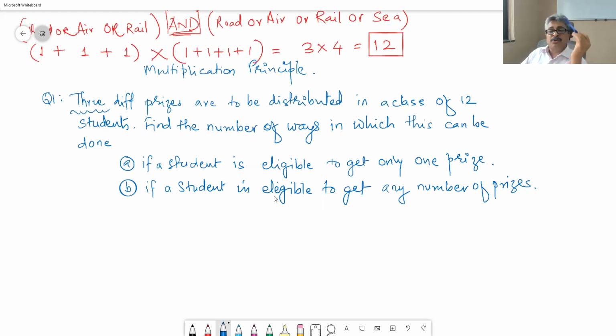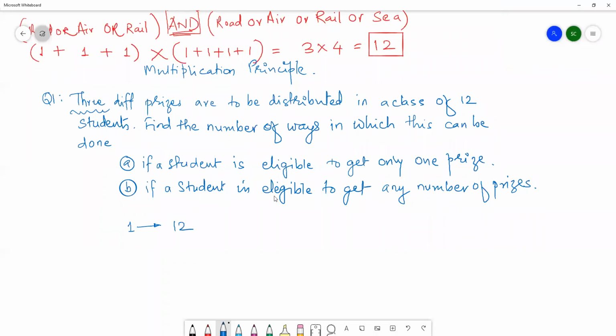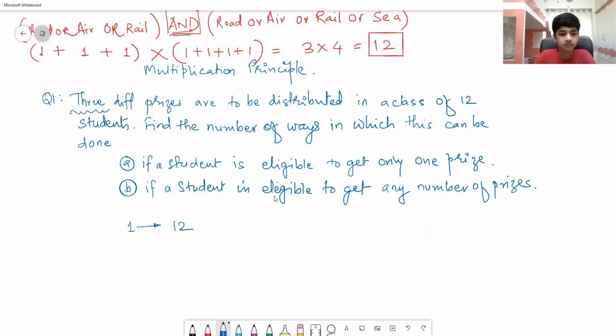I can give it to student number 1, or student number 2, or student number 3, or student number 12. So the first prize I can distribute in how many ways? 1 plus 1 plus 1 plus 1, how many? 12.